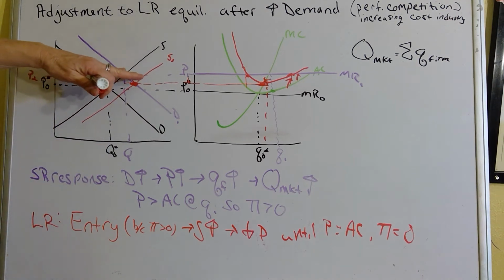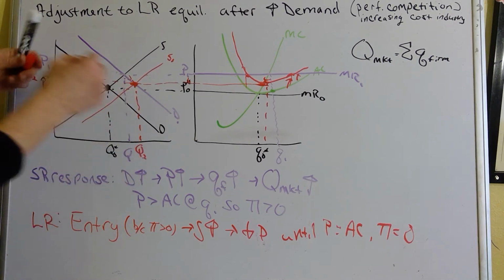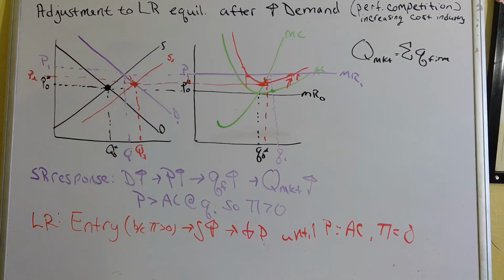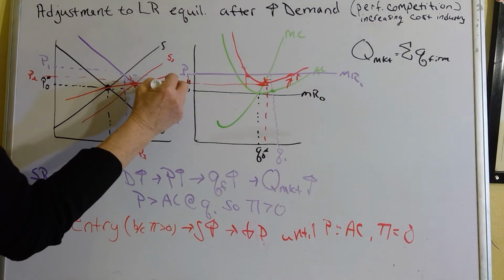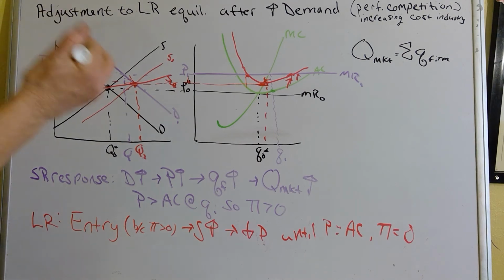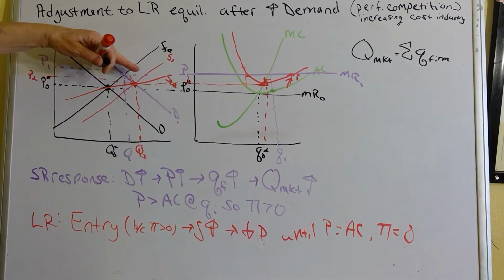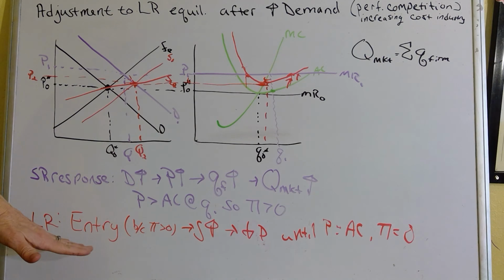In the short run, the price went up to P1. In the long run, quantity got bigger and price came down a little bit, but not all the way down to where it was. So we do have greater responsiveness in the long run than the short run. Our long run supply curve is certainly more responsive than our short run supply curve. In the short run, all the existing firms produce more, but other firms hadn't entered the industry yet. And now we get more responsiveness in the long run because more firms can enter, pushing price down, not quite to where it was because it's more expensive for everyone to produce, but pushing price down until price equals average cost, until profit equals zero.